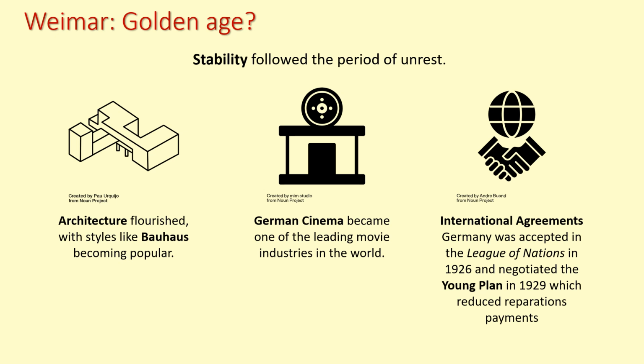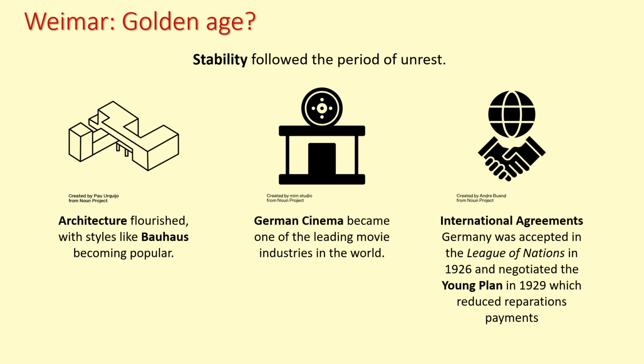But there are things that do flourish at this time. Certain styles of architecture, like Bauhaus architecture, quite angular, quite blocky in their formation, quite modern, become really popular at this time. German cinema actually at this time is one of the leading movie industries in the world. It rivals Hollywood at this time, and you get famous actresses like Marlene Dietrich, who become almost a sex symbol at the time as well. Remember, this is all just in the 1920s. This is really quite modern, forward-thinking, progressive.